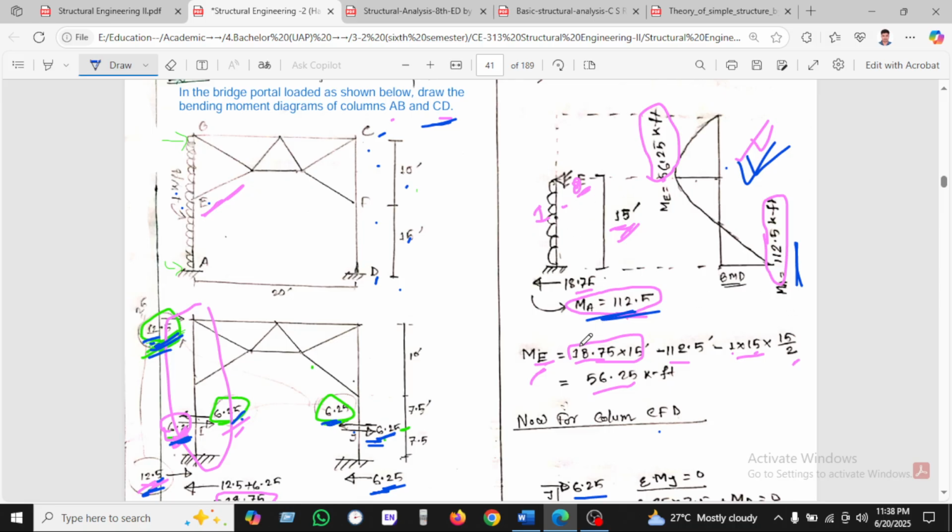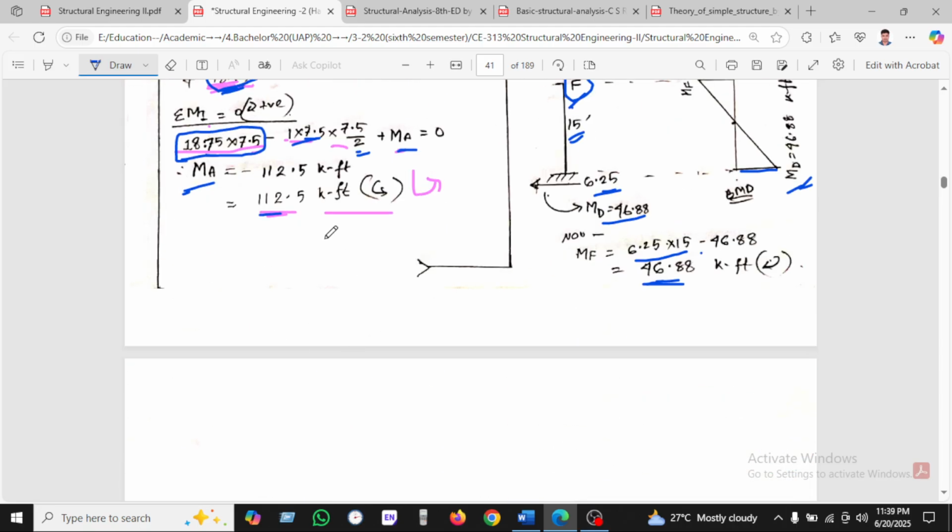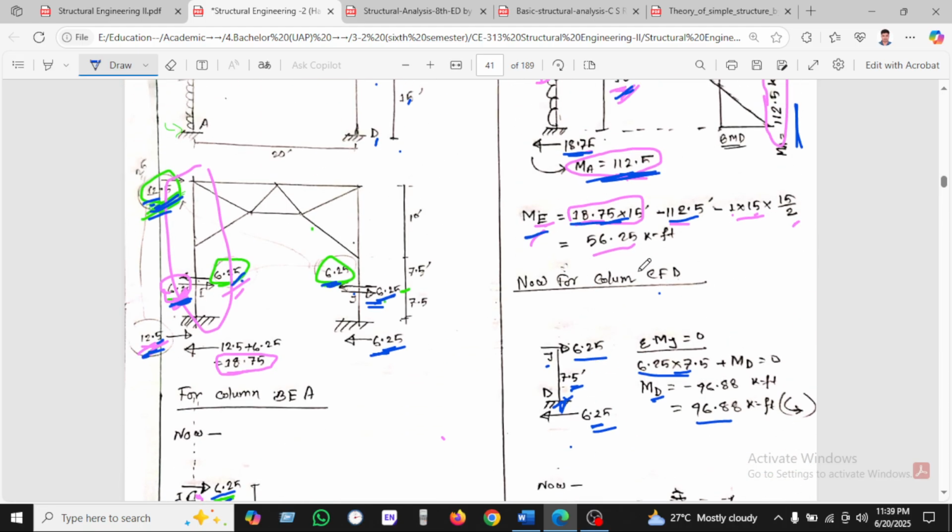After getting this, we are again calculating from the free body diagram we have been seeing here. We are again taking the moment at point E from here. So we know how we get the moment: force into perpendicular distance. This is the force and the perpendicular distance is 15, and 112.5 is the existing moment we found in the previous calculation. We have shown it here.